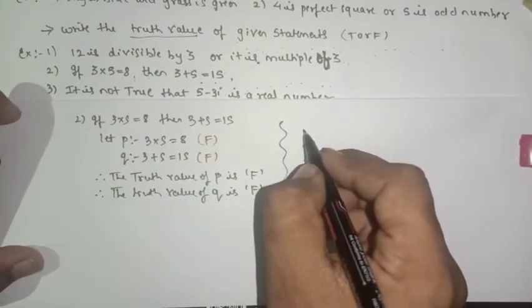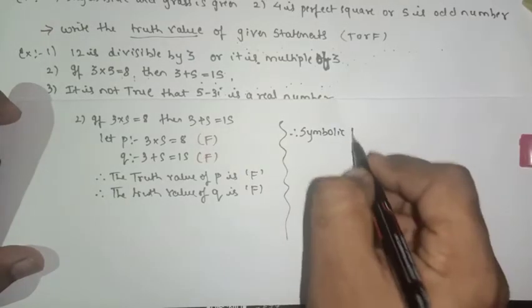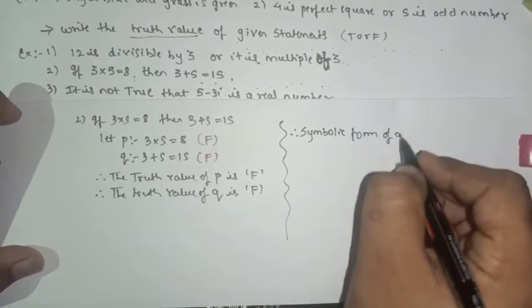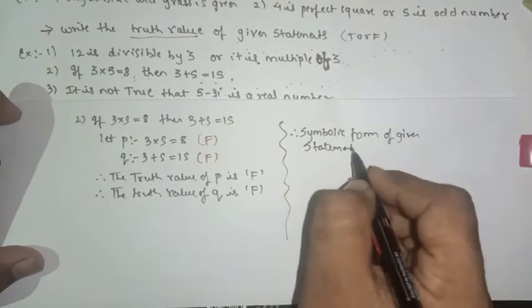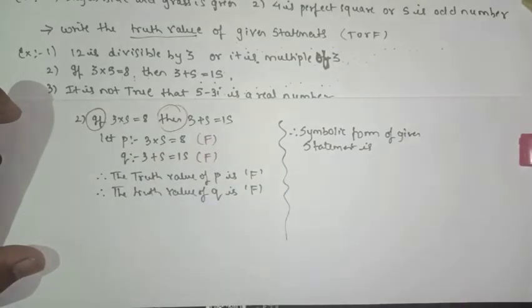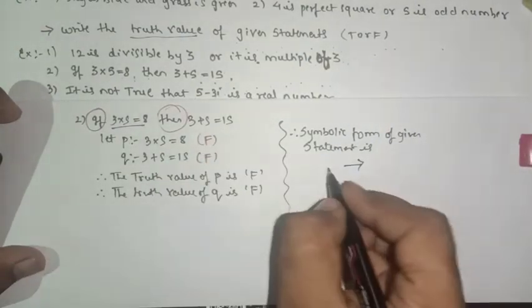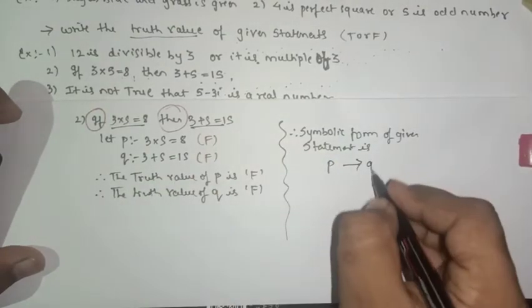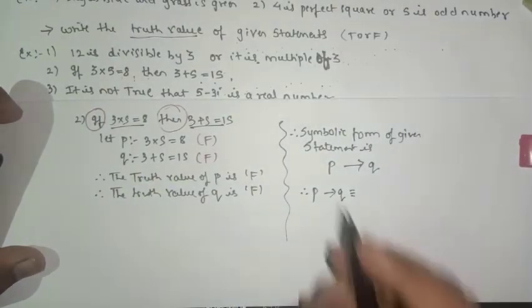Now the symbolic form of the given statement is: your connection is what? If then. So if then means, we know, implies. This is P and this is Q. Therefore P implies Q. Let's see, what is P?